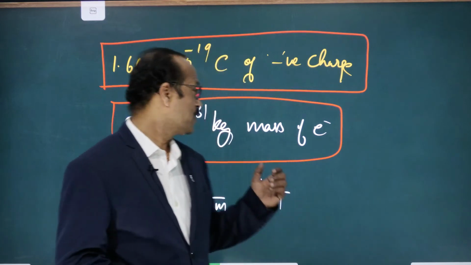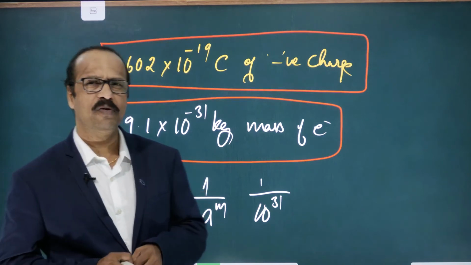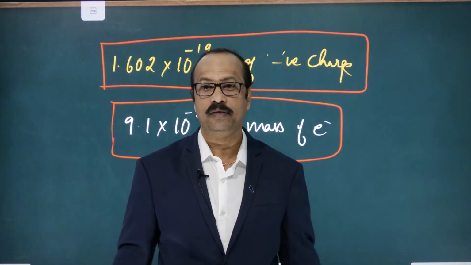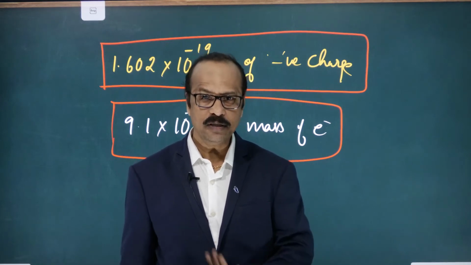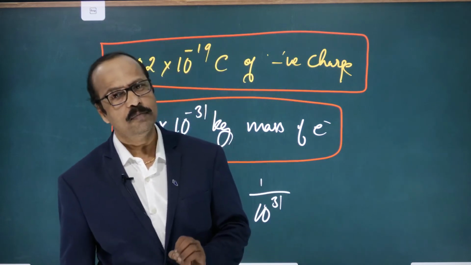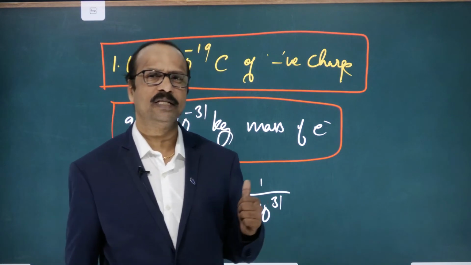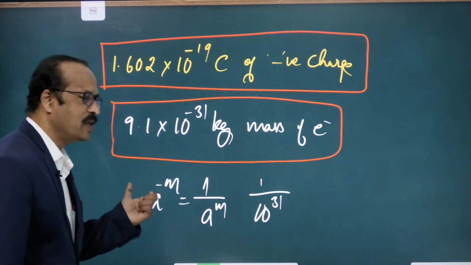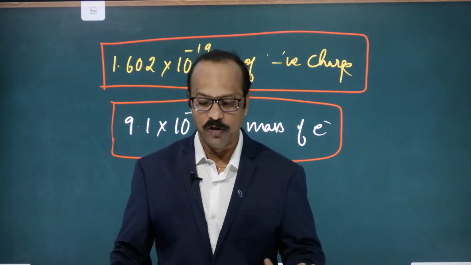So the mass of an electron is negligible, meaning almost nothing. Even when you calculate molecular masses, mostly we neglect the mass of the electron. It is a very, very small mass which is almost negligible.